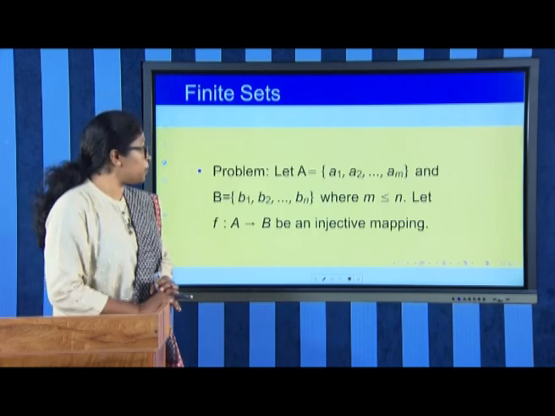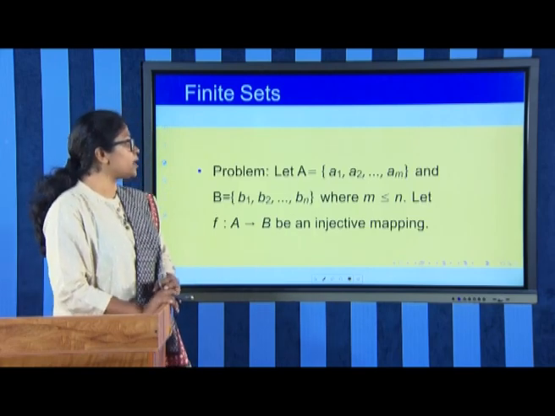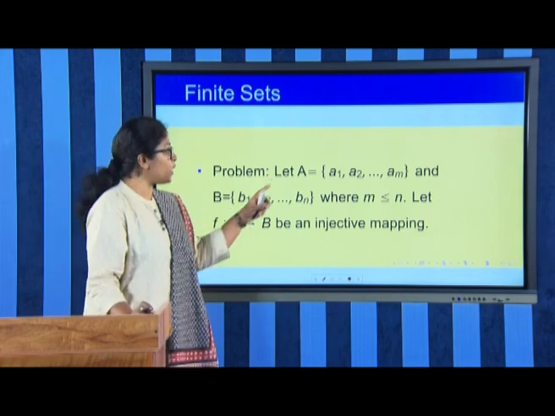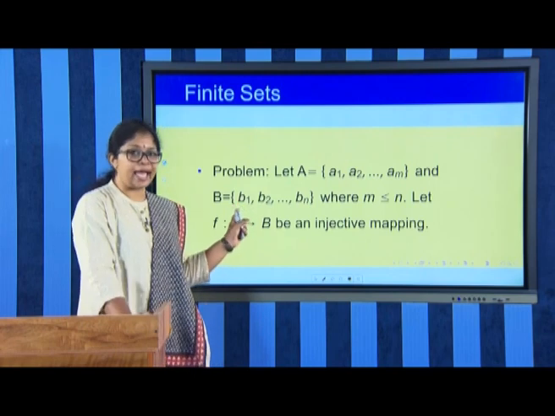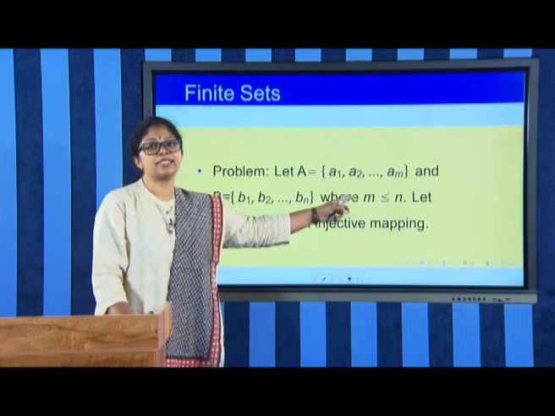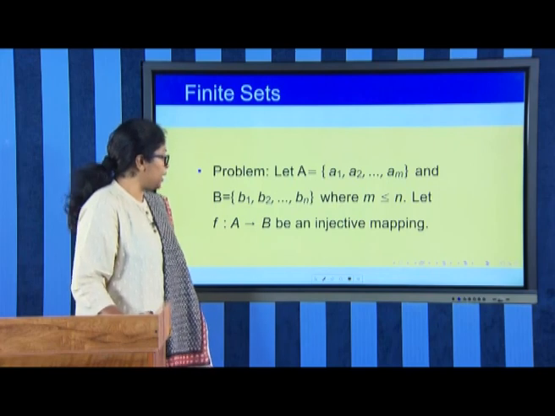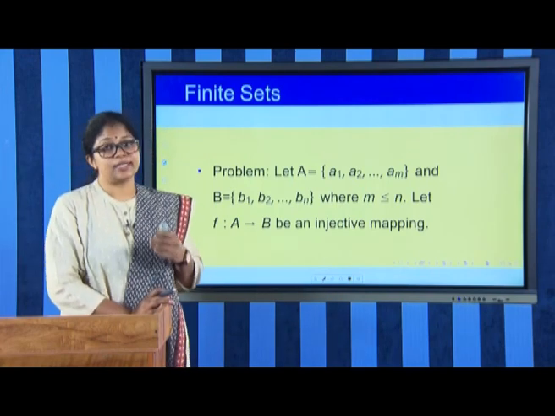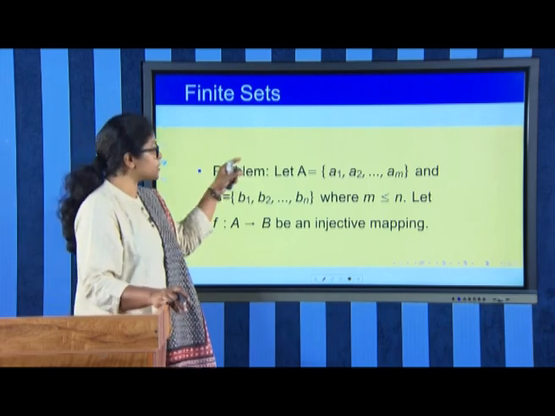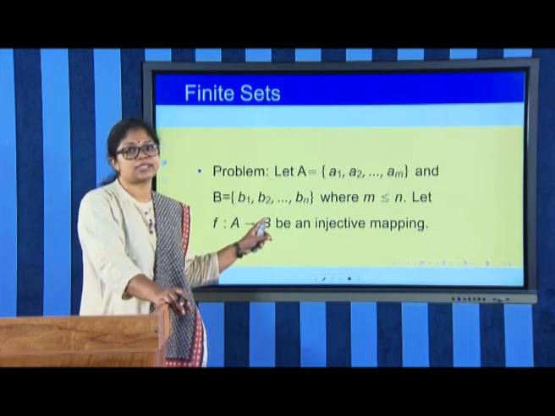Now, we have another problem in which we are given two sets, one with cardinality M and the other with cardinality N, where M is given to be less than or equal to N. How many injections can be defined from such a set A to such a set B?